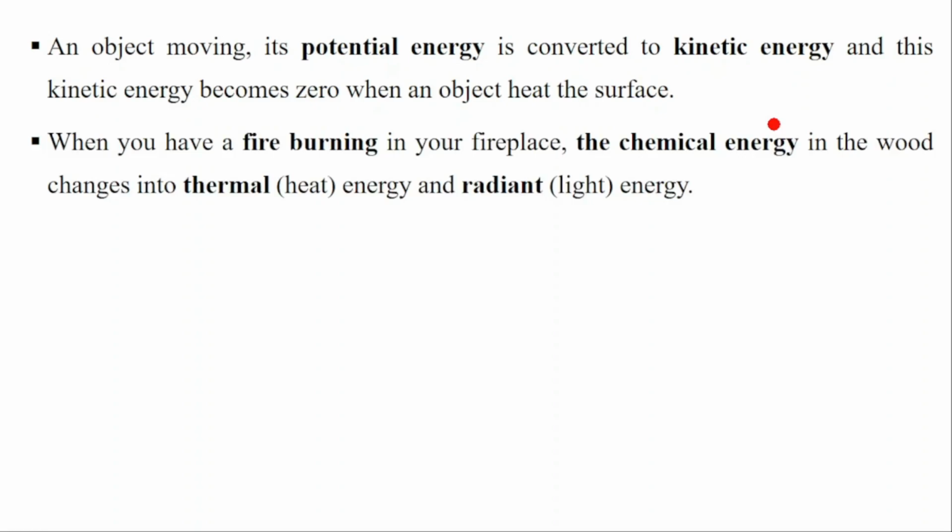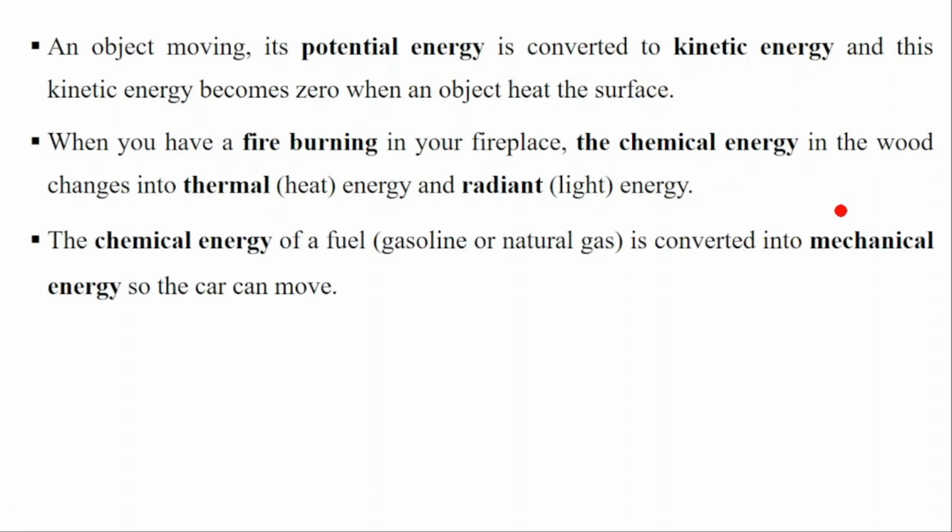A second example of converting energy from one form to another is a fire burning in your fireplace. The chemical energy in the wood or biomass changes into thermal energy, or heat energy, and radiant energy in the form of light. Another example is the chemical energy in fuel.